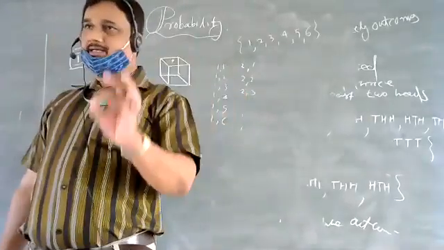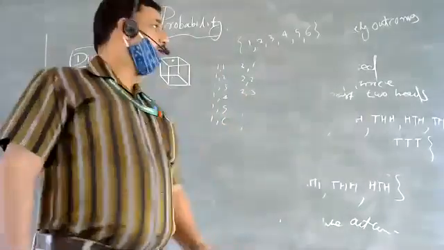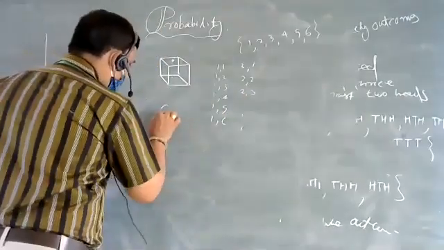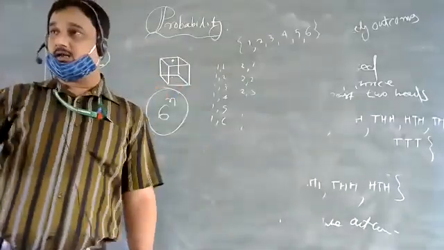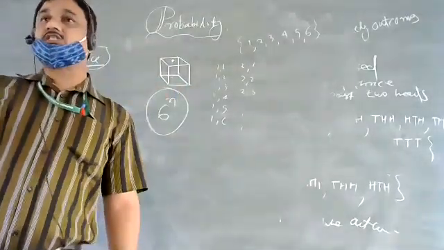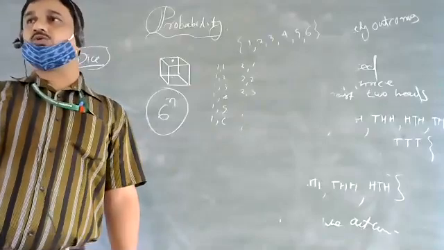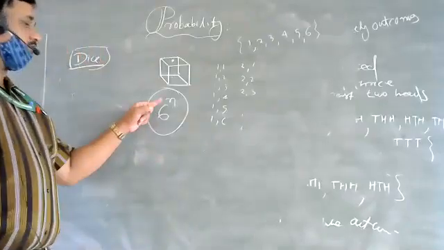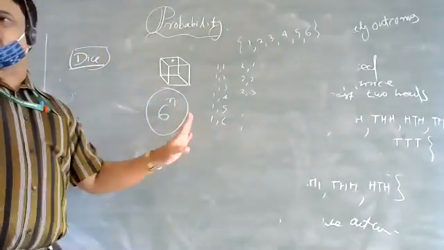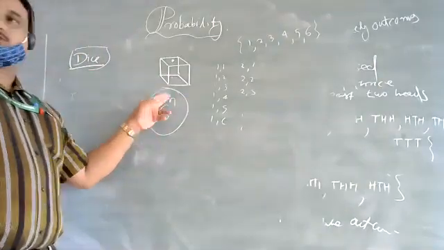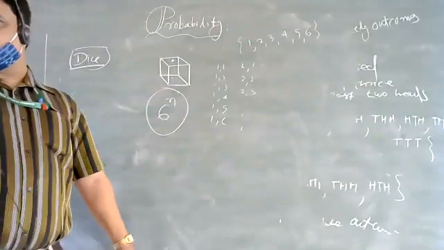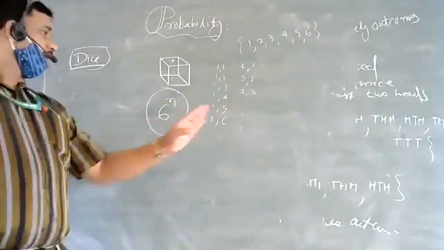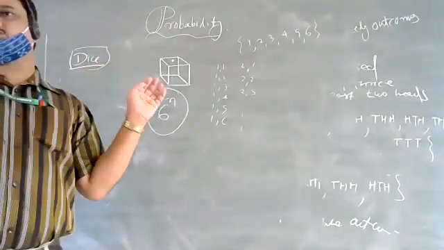So, in case of dice, how do you find out? That is 6 to the power of n. Total number of outcomes is 6 to the power of n. 2 dice are rolled, so 6 to the power of 2, that is 36. 3 dice, 6 to the power of 3, 216. Got it? For coin it is 2 to the power of n, and for dice it is 6 to the power of n.